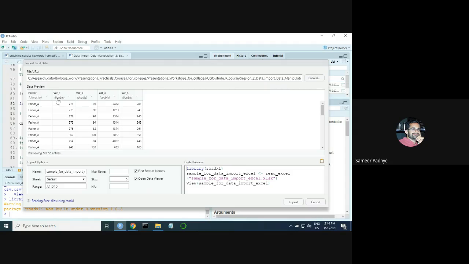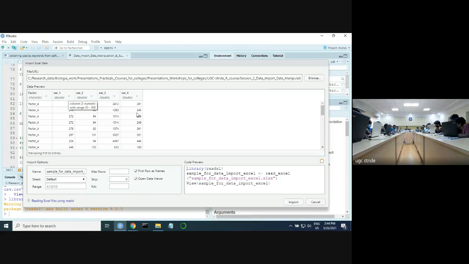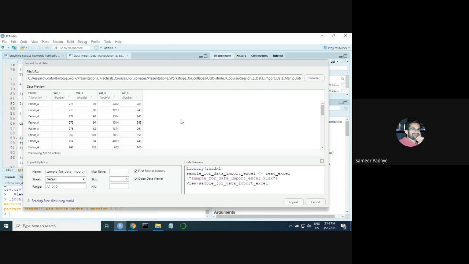Now here, one thing to notice is you'll see something written as double. You need not be worried. Double is basically the data type name referring to decimal data. You'll also hear this term called float or double. So you need not be alarmed. They are basically numerical values with decimals.